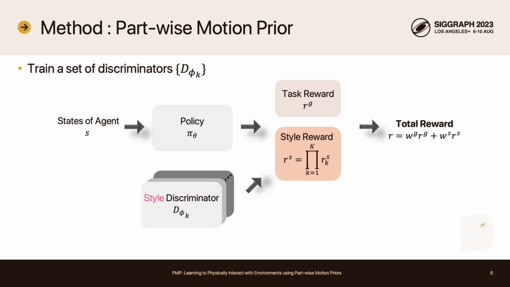Instead of a single discriminator, PMP assigns dedicated discriminators for different body segments. Given the multiple part-wise motion priors, our total style reward is the product of the individual style rewards R_k^S. By using multiplication instead of summation, our formulation ensures that all of the body segments closely adhere to their respective reference motion.